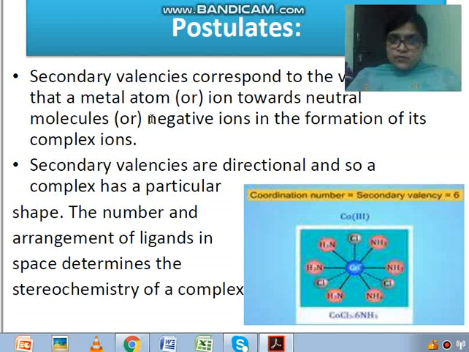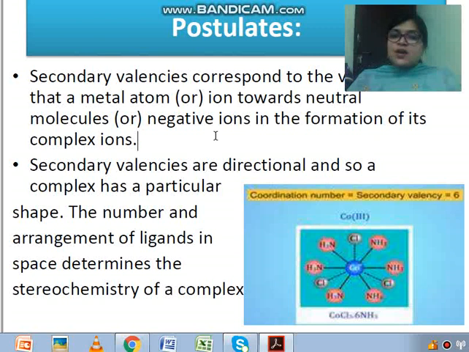Earlier we have seen the primary valency which corresponds to the charges on the complex as well as is satisfied by negative ions. Now here we are talking about secondary valency. You can see children, here ammonia is there, and this ammonia is satisfying the secondary valency. It can be neutral species as well as negative ions.